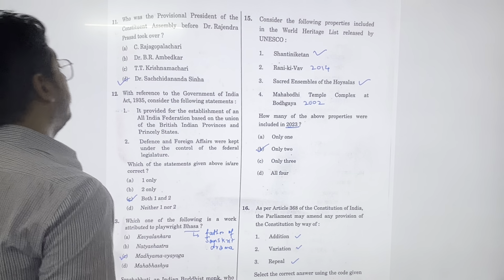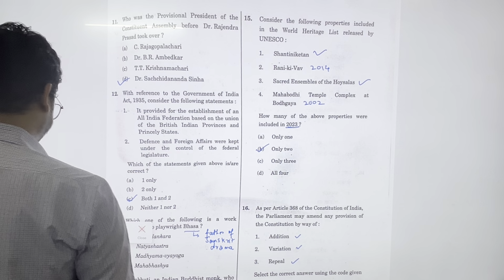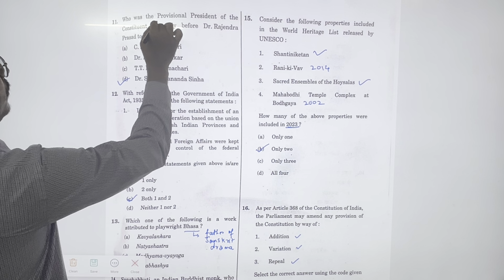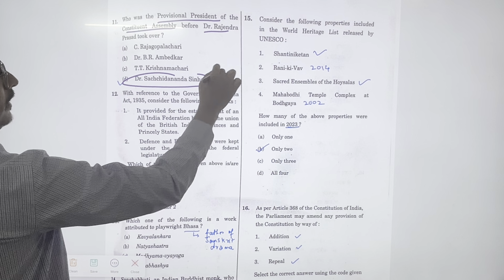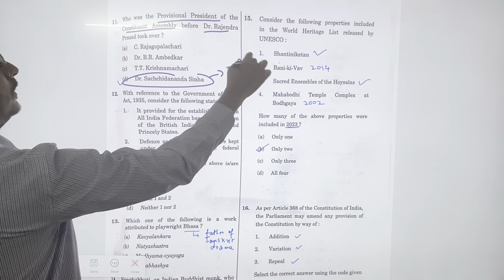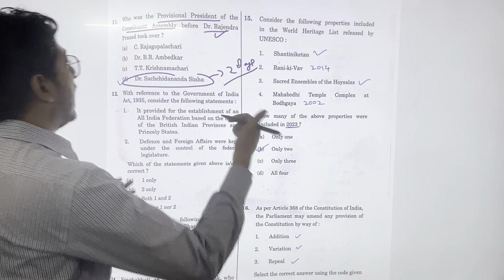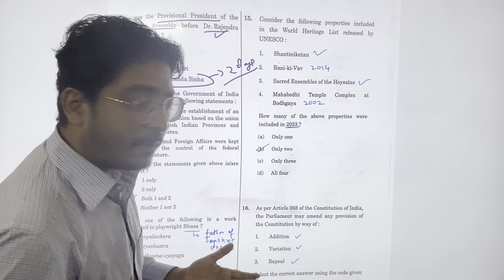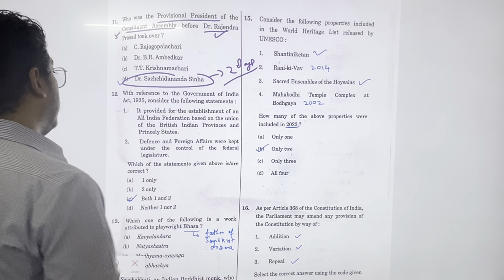Okay, question number 11. It's a very direct one, one of the easiest questions of the paper. Who was the provisional president of Constituent Assembly before Rajendra Prasad? So it is Sachidananda Sinha. He held it for 2 days because on 11th Rajendra Prasad became the president. Last year also there was one question on Constituent Assembly, but yeah, this is one of the easiest questions of this paper. Next question.